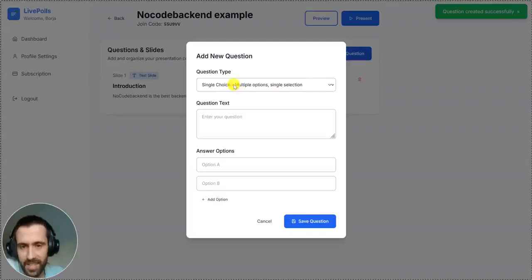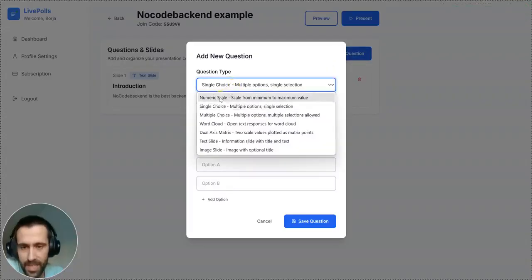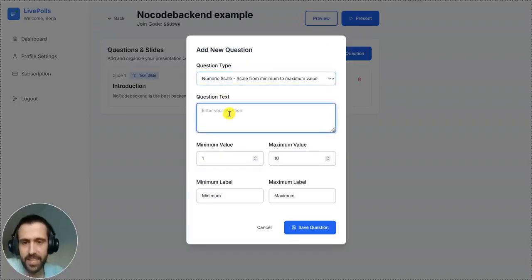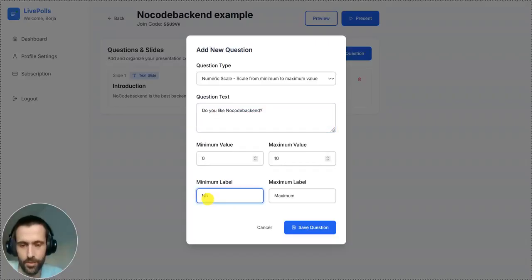We can introduce like a numeric scale, and do you like no code backend, for example, from 0 to 10, and no, and the maximum would be I love.